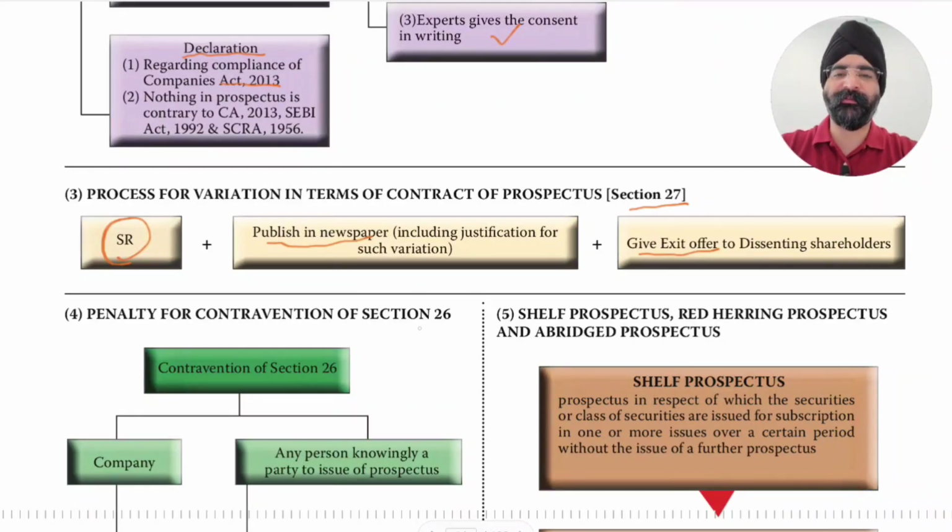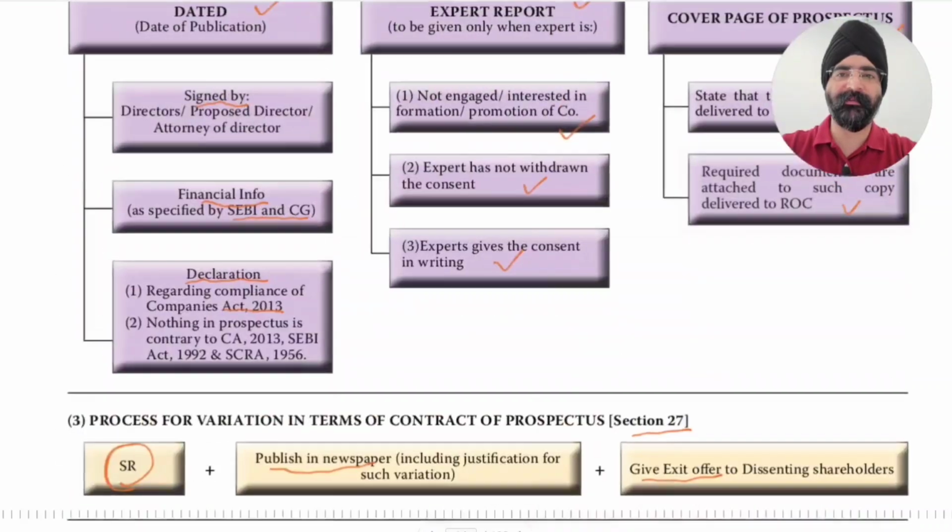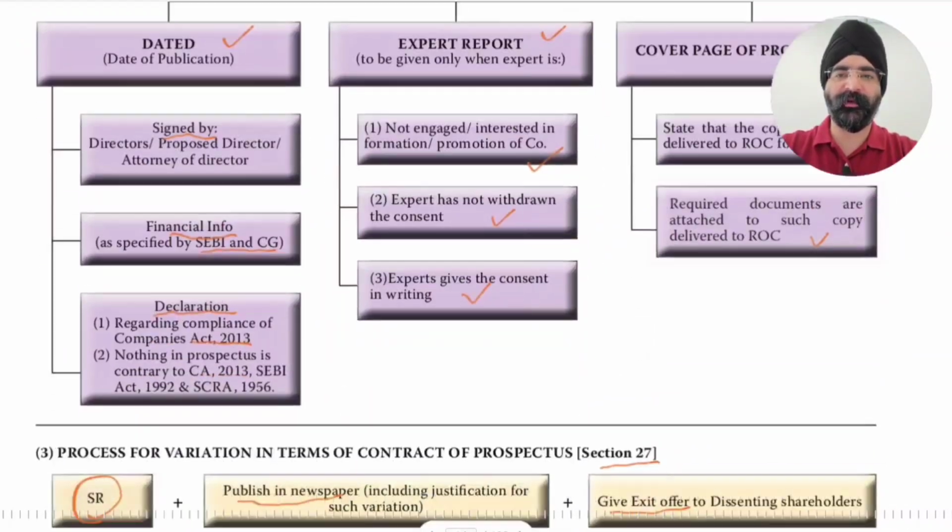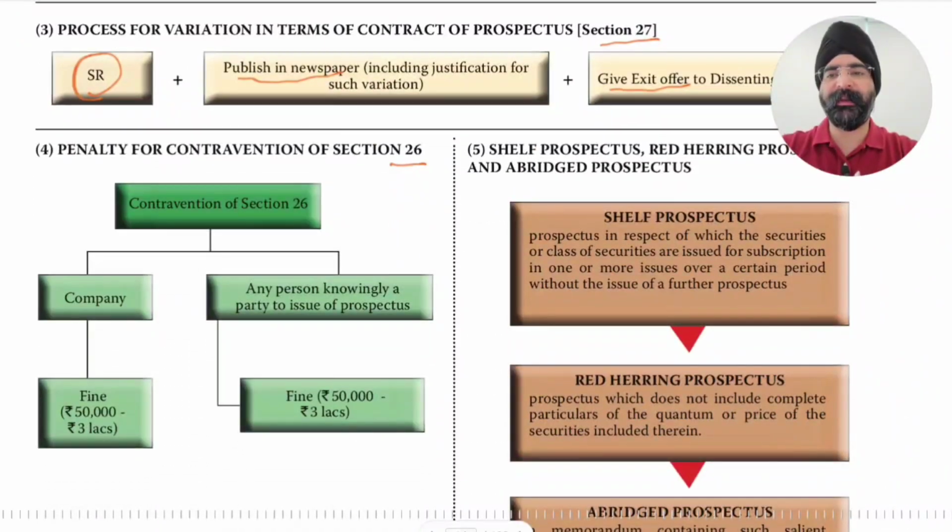Penalty for contravention of section 26. Section 26 relates to contents of the prospectus. Now if there is contravention as to the contents of the prospectus, then the penalty is on the company and on any officer who is knowingly a party to the issue of the prospectus.